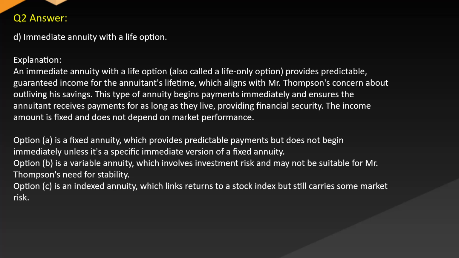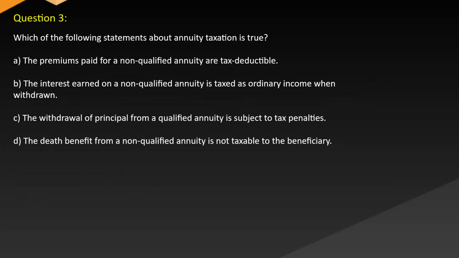Option A is a fixed annuity, which provides predictable payments but does not begin immediately unless it's a specific immediate version of a fixed annuity. Option B is a variable annuity, which involves investment risk and may not be suitable for Mr. Thompson's need for stability. Option C is an indexed annuity, which links returns to a stock index but still carries some market risk.